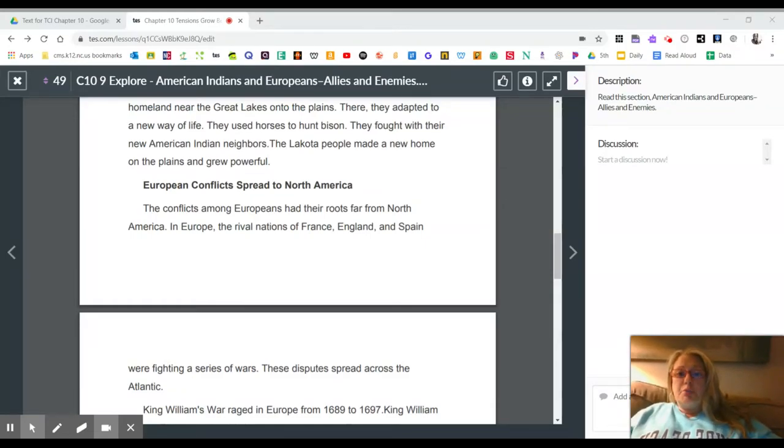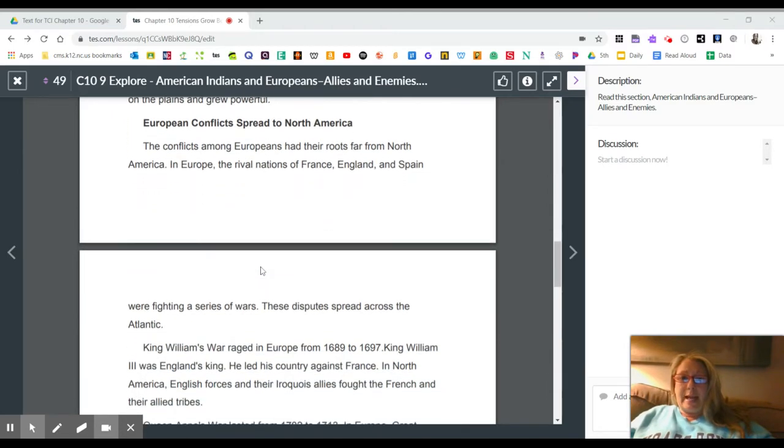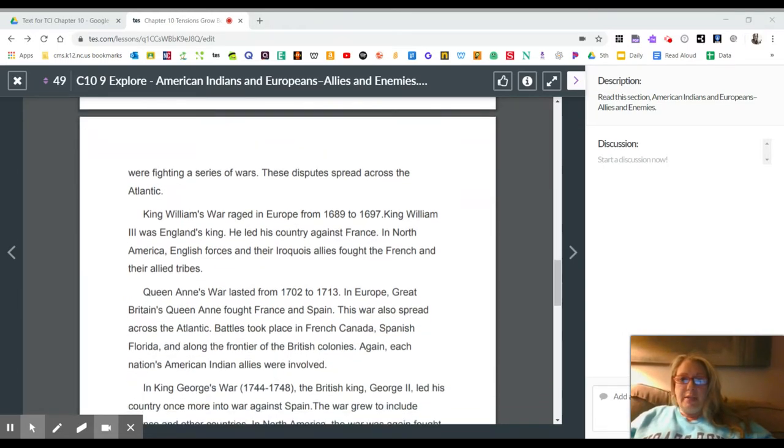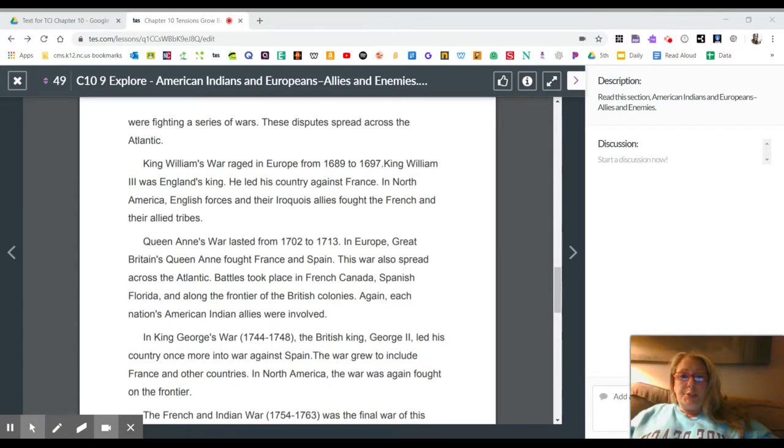European conflicts spread to North America. The conflicts among Europeans had their roots far from North America. In Europe, the rival nations of France, England, and Spain were fighting a series of wars. These disputes spread across the Atlantic.